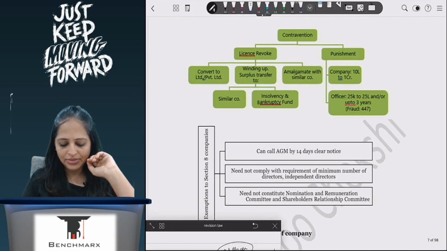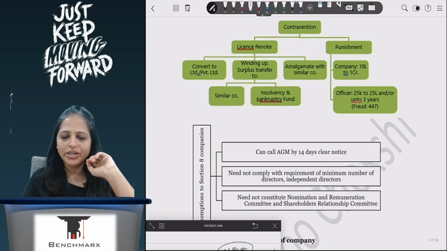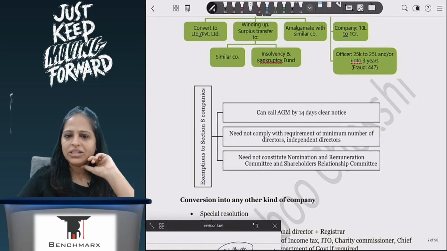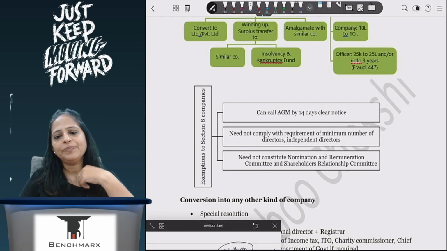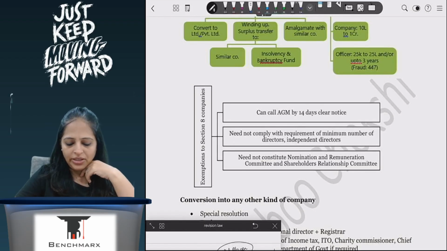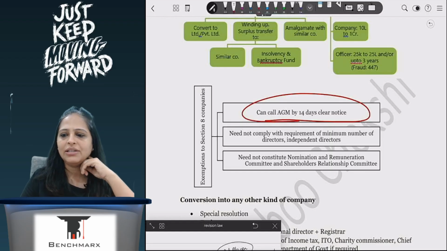Again, this chart is something that I would say is very, very important. One point here is that Section 8 companies have exemption from certain rules and regulations. The important one for you is the AGM: 14 days' clear notice instead of 21 days' clear notice.